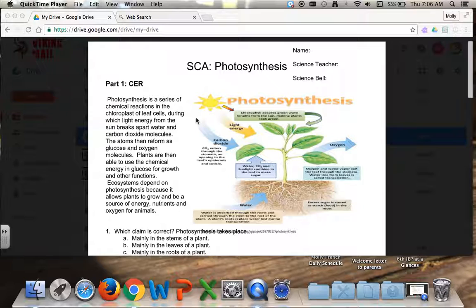Ecosystems depend on photosynthesis because it allows plants to grow and be a source of energy, nutrients, and oxygen for all animals.